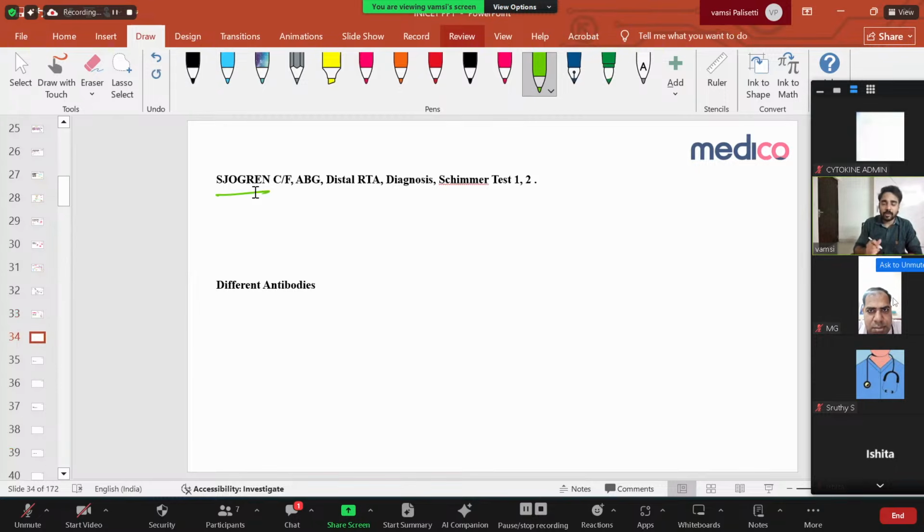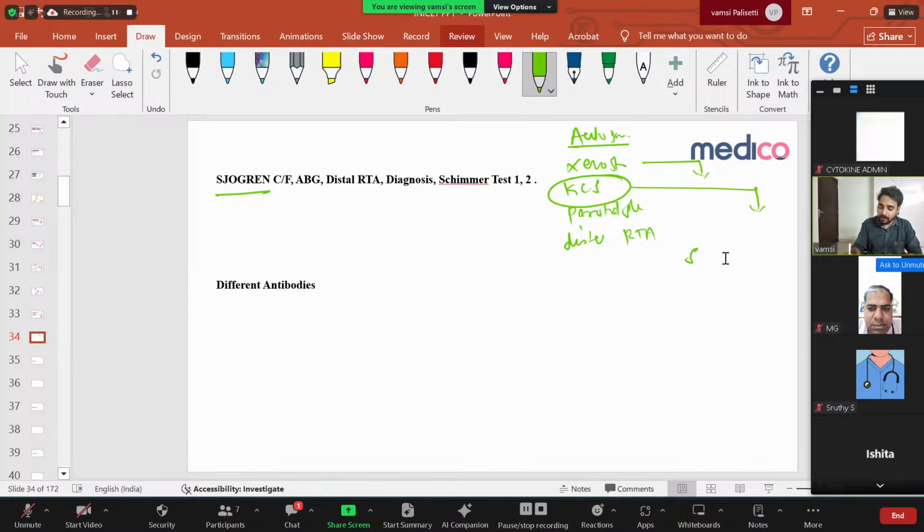Let us discuss some points on Sjogren syndrome. As I discussed, it's always an autoimmune condition, affecting your glands and leading to xerostomia, keratoconjunctivitis sicca, parotid gland enlargement, and distal renal tubular acidosis. Very, very important. So how will you diagnose? For xerostomia, you cannot diagnose anything. For keratoconjunctivitis sicca, you can do Schirmer's test. What is Schirmer's test? You put some paper in the lower eyelid and check how much tear is coming. Normally it is 5 to 10 mm, as every person will soak that paper. If it is less than 5 mm, it is diagnostic of dry eyes.